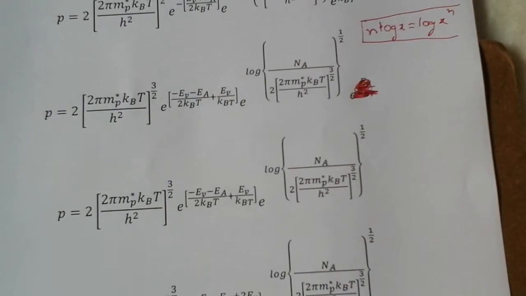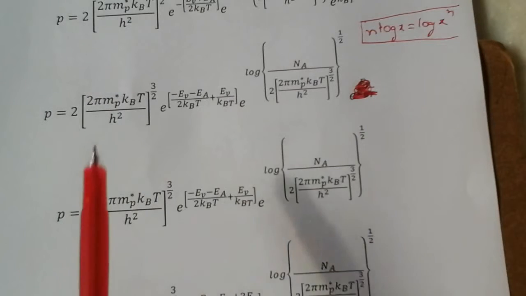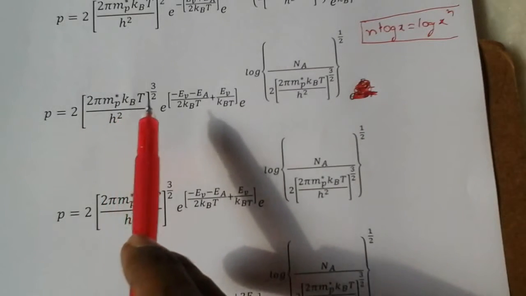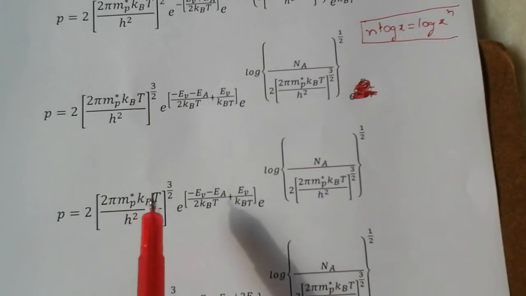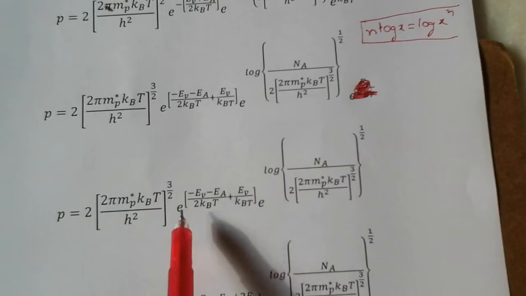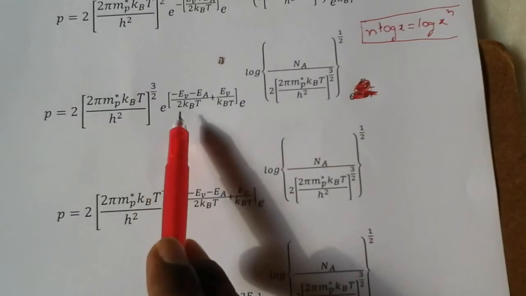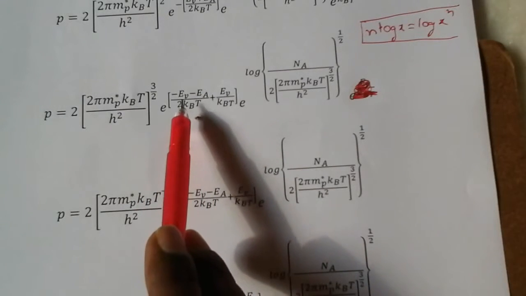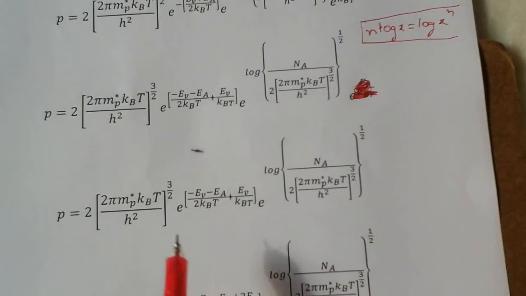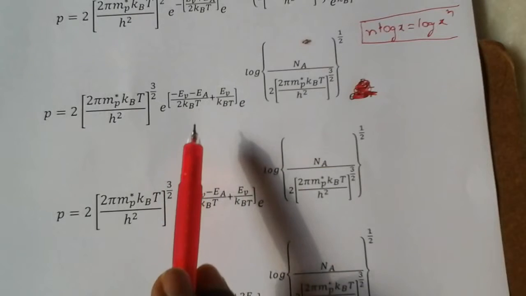Now the next value: P is 2 mp star kBt by h square whole power 3 by 2, e power of EV minus EA by 2 kBt. Don't take the LCM yet, next step we will take LCM.